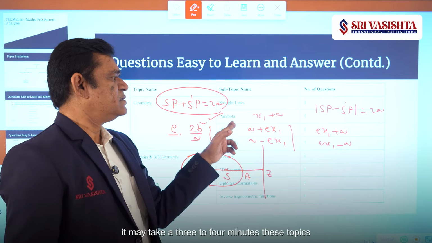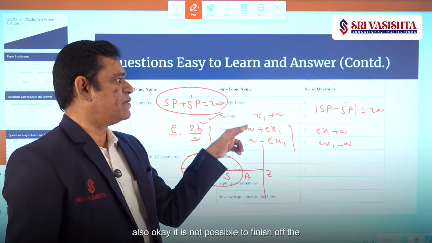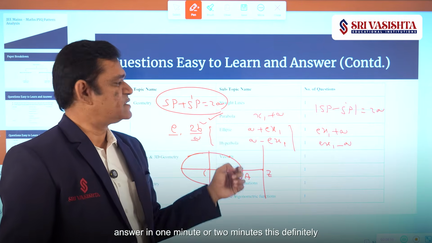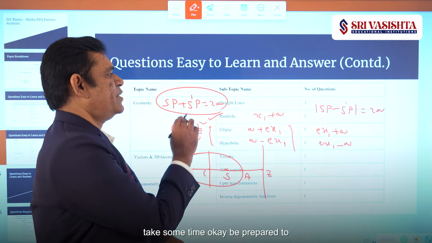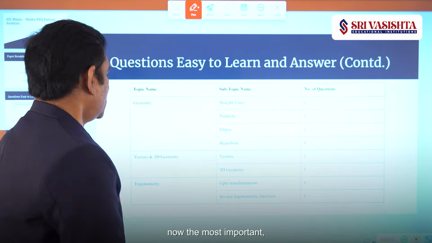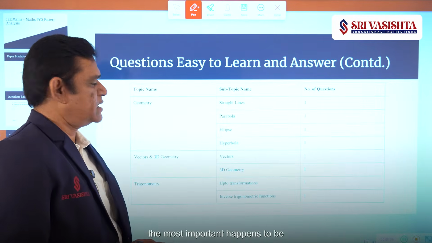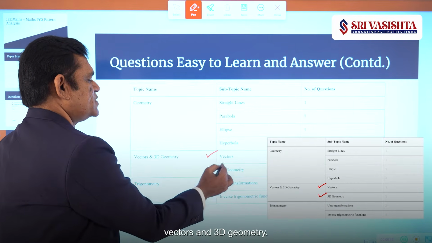It may take 3 to 4 minutes for these topics also. Okay, it is not possible to finish off the answer in 1 minute or 2 minutes. This definitely takes some time. Okay, be prepared to face some irrational coordinates in this topic. So after geometry, now the most important happens to be vectors and 3D geometry.